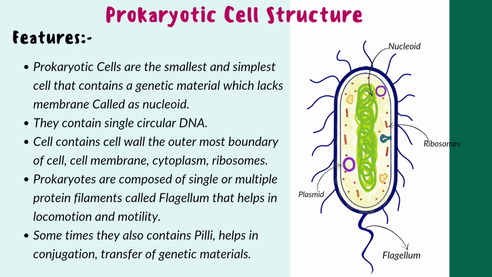They contain single circular DNA. The cell contains a cell wall, the outermost boundary, a cell membrane, cytoplasm, and ribosomes. Prokaryotes are composed of single or multiple protein filaments called flagella that help in locomotion and motility. Sometimes they also contain pili that help in conjugation and transfer of genetic materials.